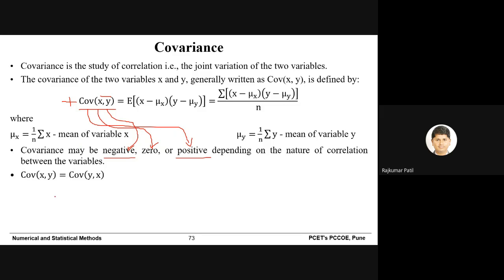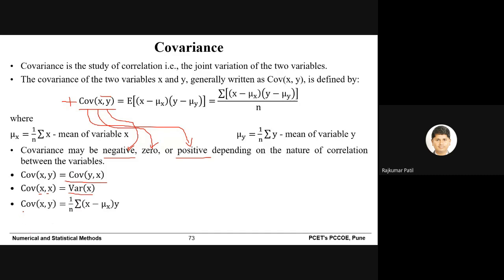Now there are certain mathematical rules, statistical rules I would say. Covariance for x y is equal to covariance for y and x. When you take the covariance for x and x, it will be the variance of x.